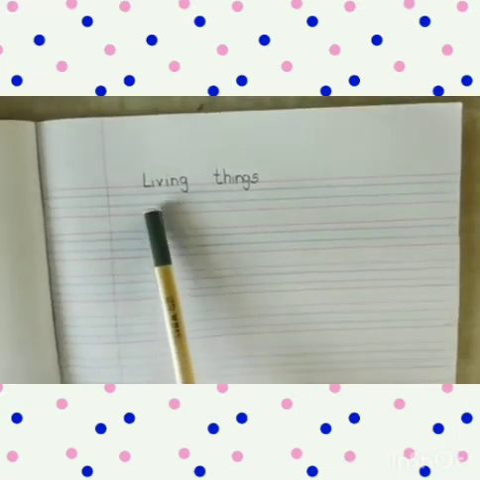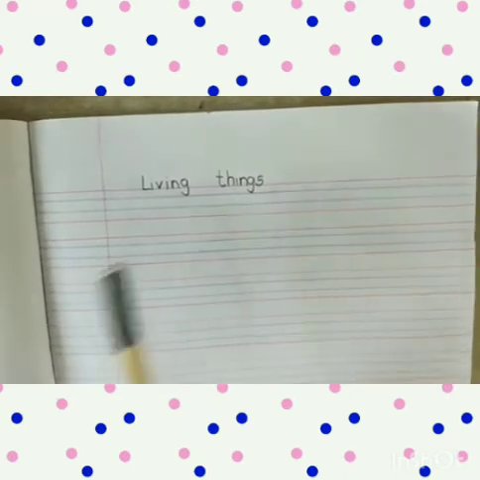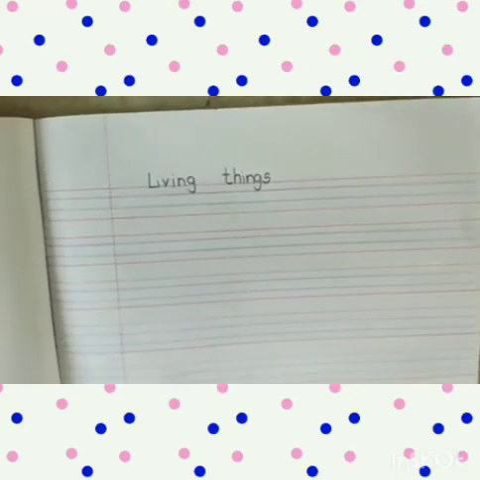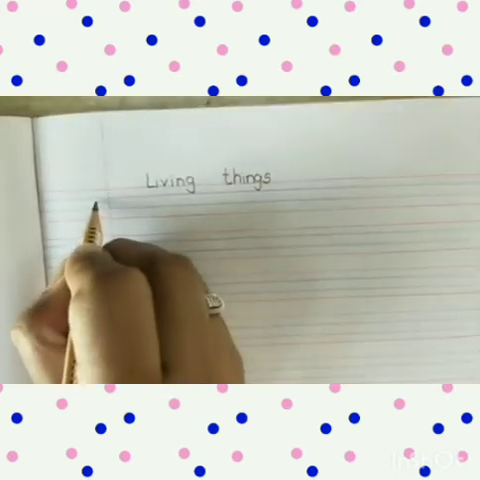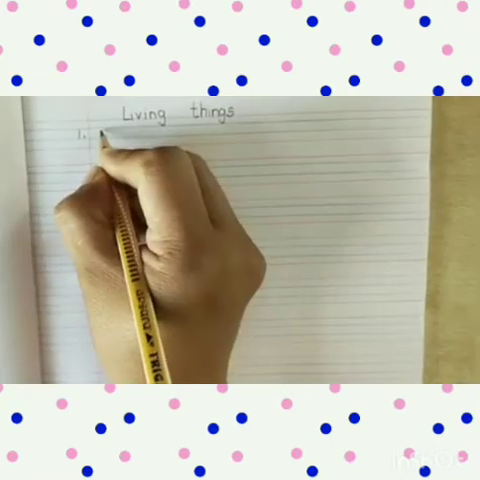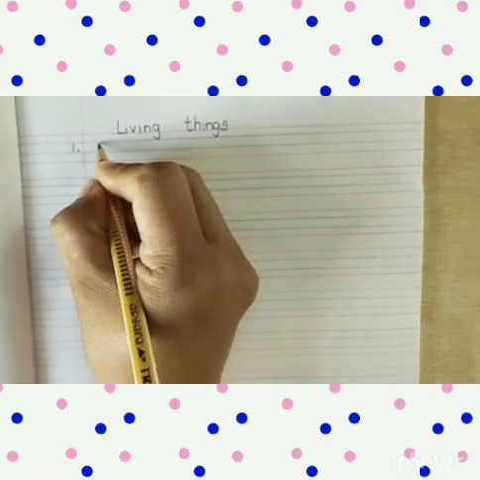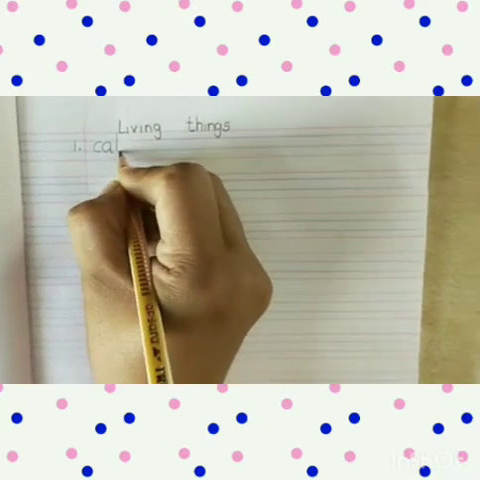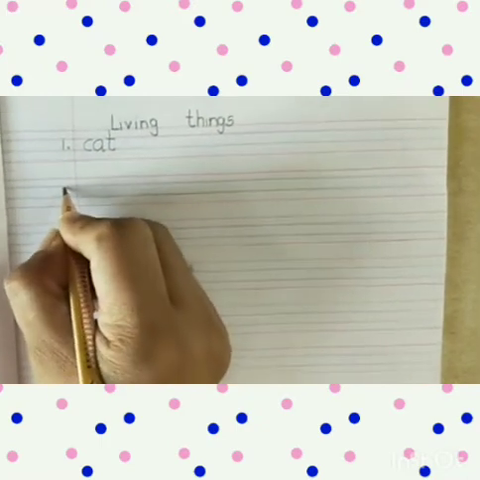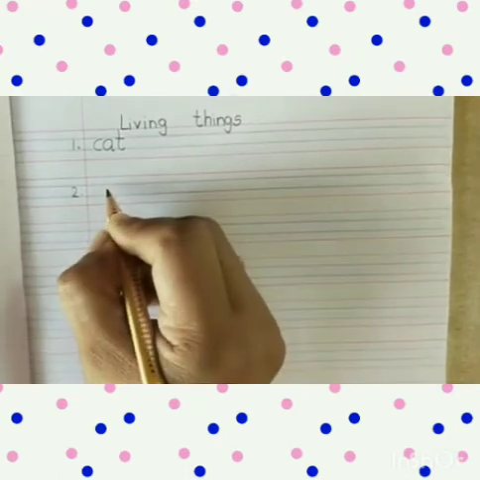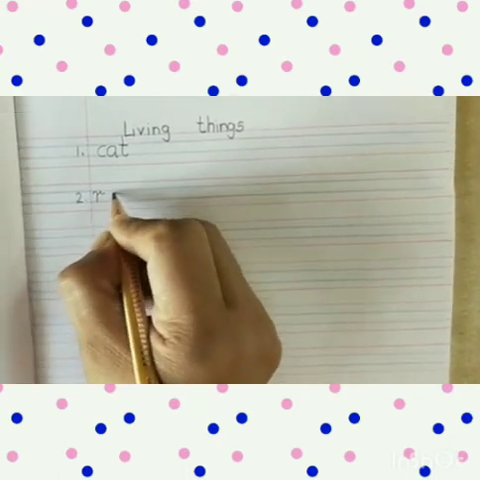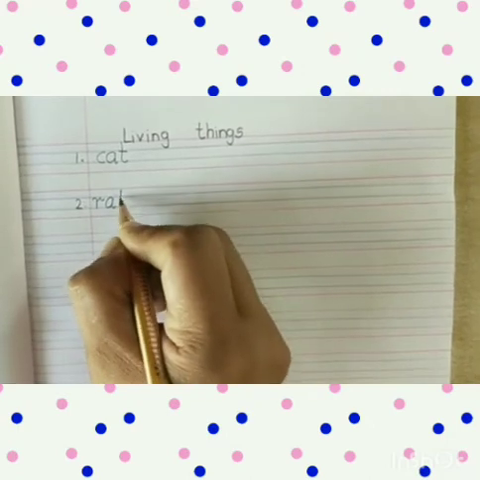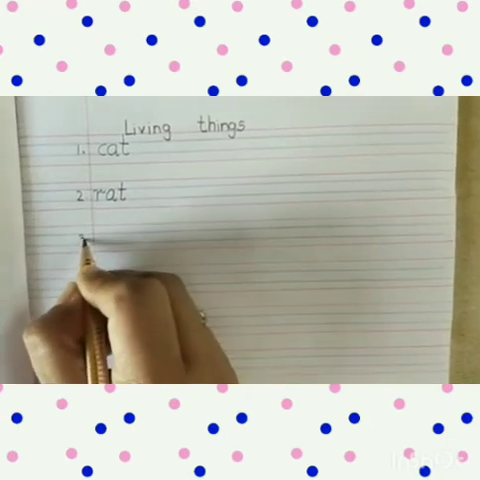First you have to write this heading, that is living things. Now we are going to write the spellings of some living things. First we will write one dot. Then we will write the spelling of cat. C-A-T, cat. Now the next spelling. We will write 2 number, 2 dot. Then R-A-T, rat. Now the next spelling. We will write the number 3.